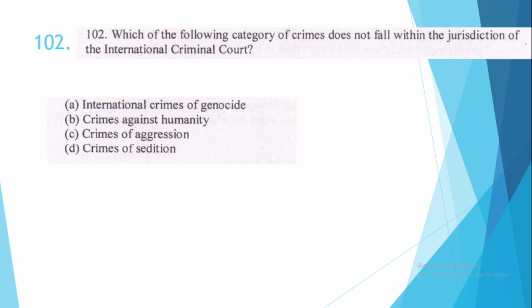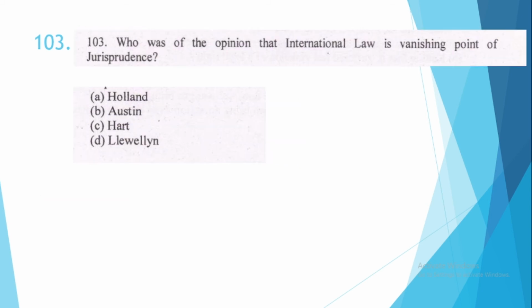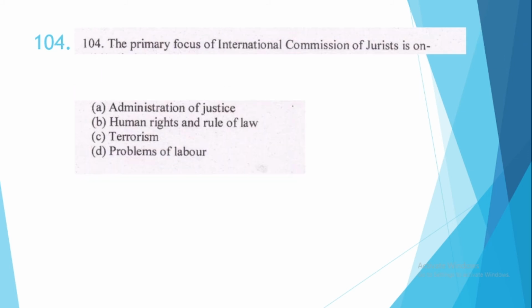102. Which of the following category of crimes doesn't fall within the jurisdiction of the International Criminal Court? This is option number D, crimes of sedition. 103. Who was of the opinion that international law is vanishing point of jurisprudence? Is option number A, Holland.